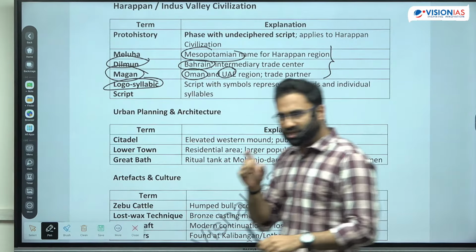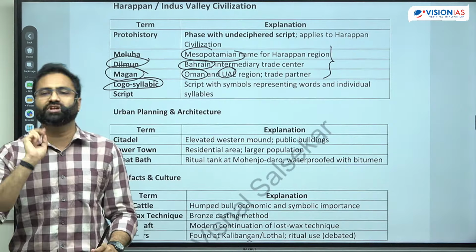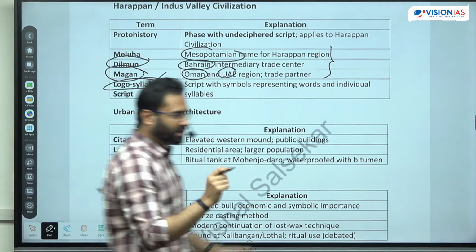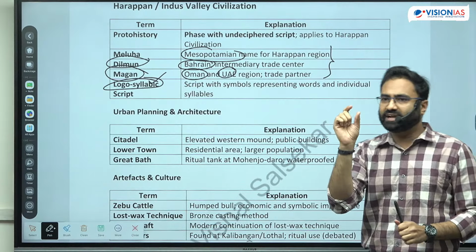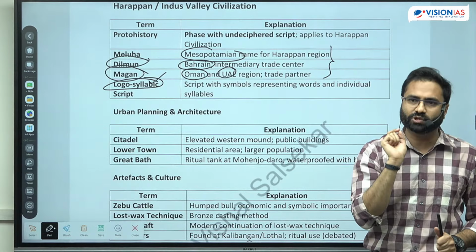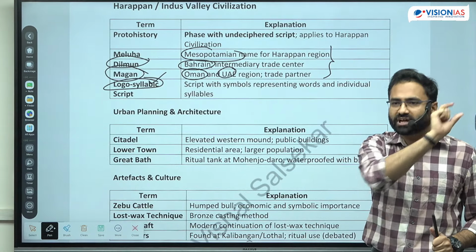So Logo-Slavic script basically includes both the type of things. It includes the syllables also, means individual. Now see how this script works: there are certain type of designs that are representing sometimes some letters also, and sometimes they represent the complete word.